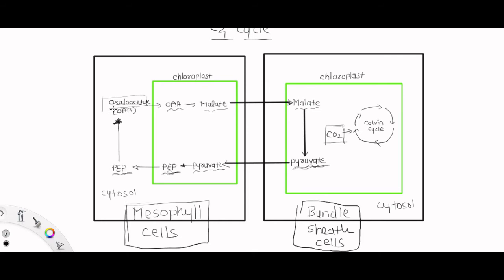This oxaloacetate is then transported back into the chloroplast, where it is converted into malate, and that is how the C4 cycle takes place. Again, this malate is transported into the bundle sheath cell. So this is how the C4 cycle takes place.